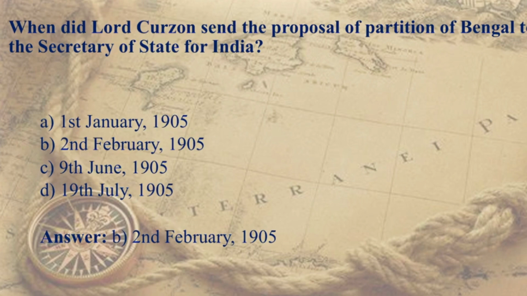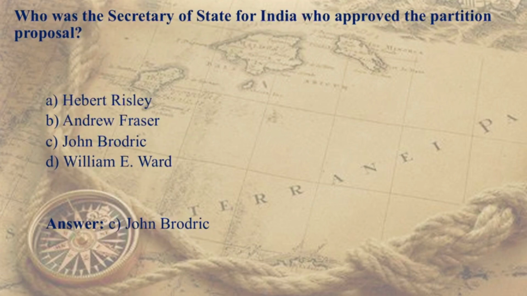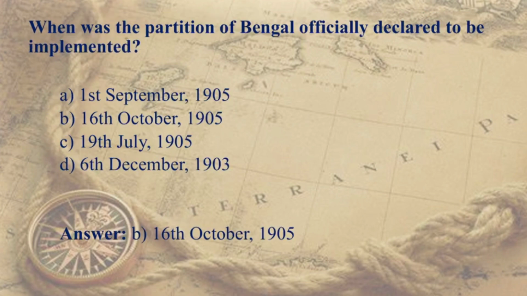When did Lord Curzon send the proposal of partition of Bengal to the Secretary of State for India? It was on 2nd February 1905. Who was the Secretary of State for India who approved the partition proposal? It was John Broderick. When was the partition of Bengal officially declared to be implemented? It was on 16th October 1905.